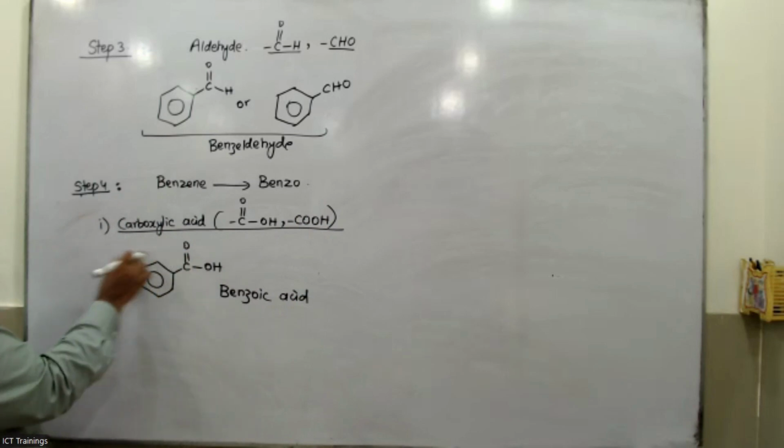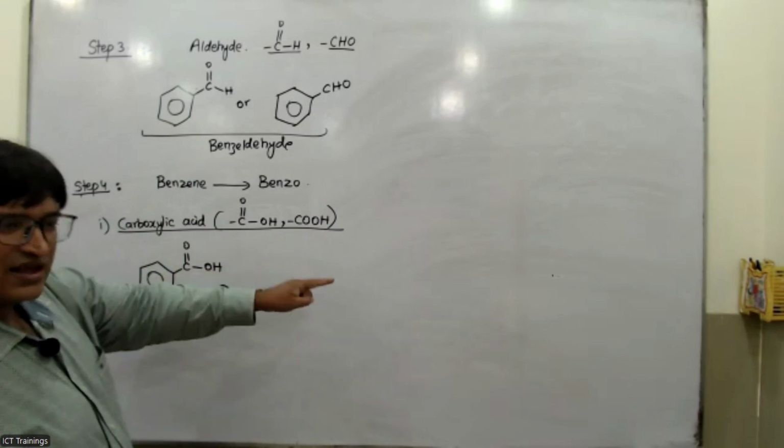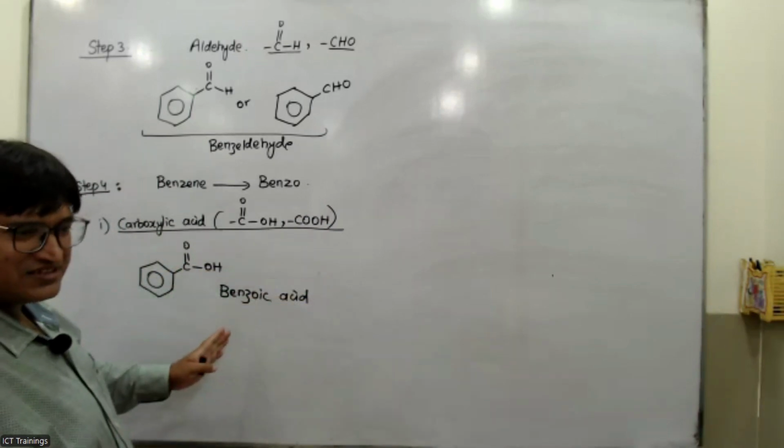Carboxylic acid directly attached to the benzene should be named this way. If you have a carbon chain and then carboxylic acid is attached, no such naming is required.